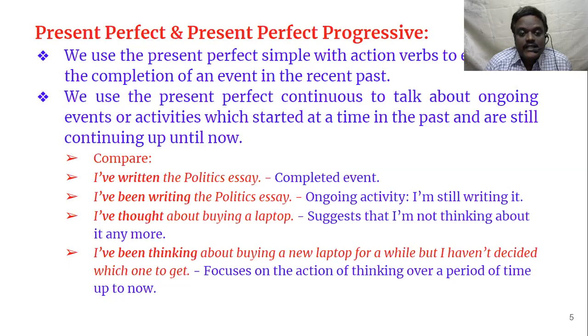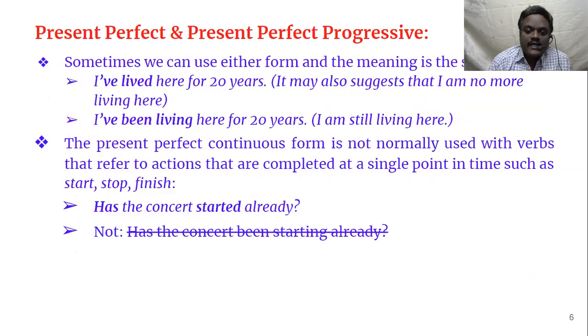Then let us go to the next one. I have been thinking about buying a new laptop for a while, but I haven't decided which one to get. So this one is still going on. Still he is planning to buy. The only thing is that he hasn't decided which one to get. He still wants to buy. Whereas in the previous sentence, he doesn't want to buy. Now he has lost the interest in buying the laptop. That is the difference between present perfect and present perfect continuous tense.